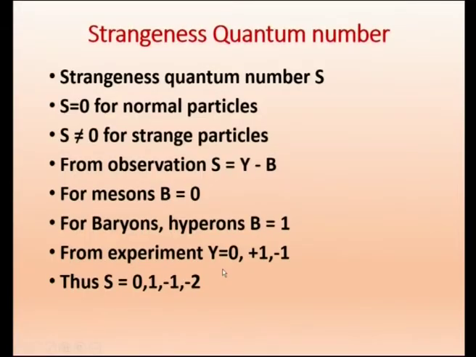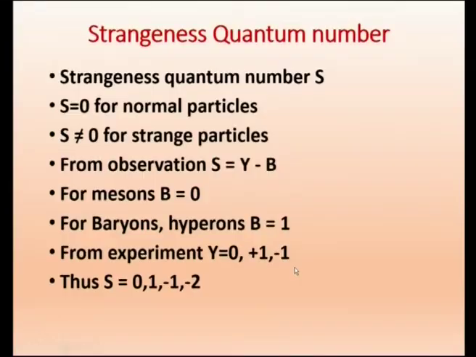From experiment they found this Y, the hypercharge we have already defined. For neutron and proton the hypercharge is equal to +1, and there is another group of isobars which have 0 and another group of isobars which have -1.